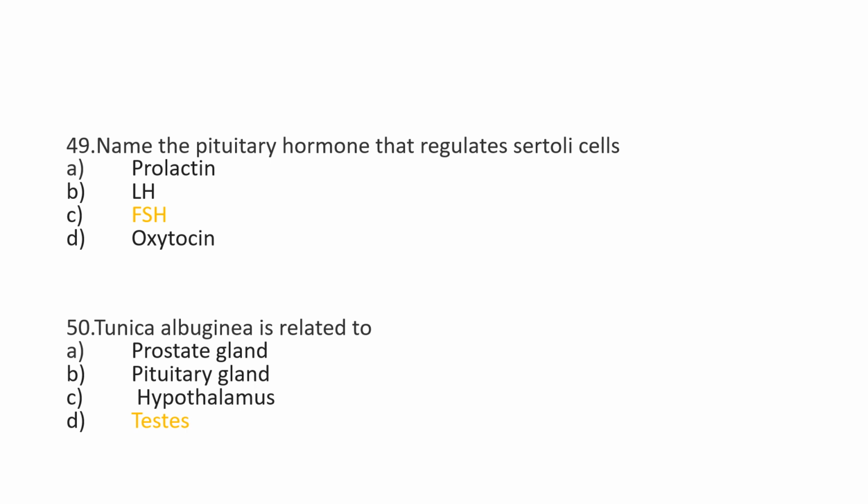50th question is, Tunica albuginea is related to option A, prostate gland. Option B, pituitary gland. Option C, hypothalamus. And option D, testis. Here the correct answer is option D, testis.